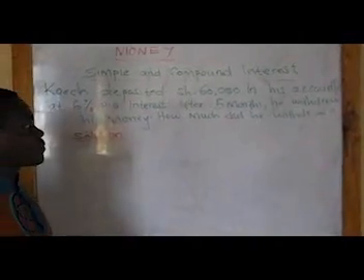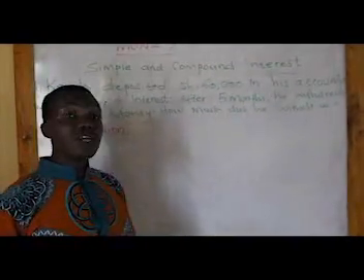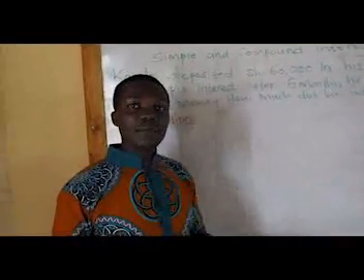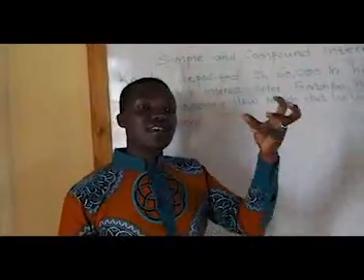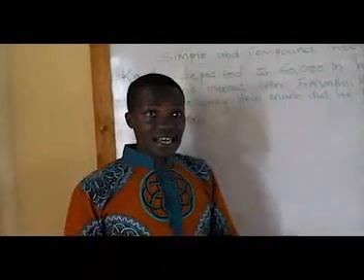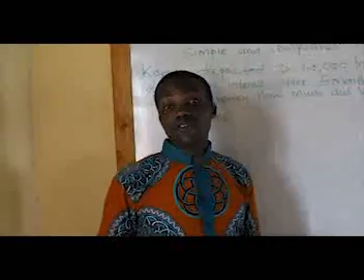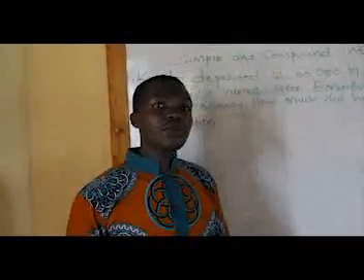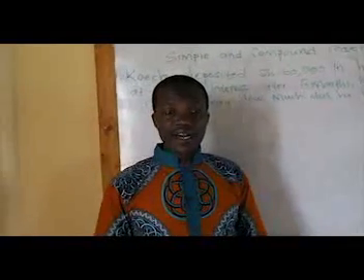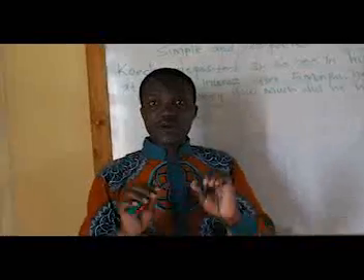This is how we come up with interest: when you deposit money in the bank, it should at least give you some interest at the end of a certain period of time. Or when you borrow some money from the bank, for example 500 shillings or 1,000 or 20,000 shillings, you will not take back just the 20,000 shillings. You will take back together with the interest.